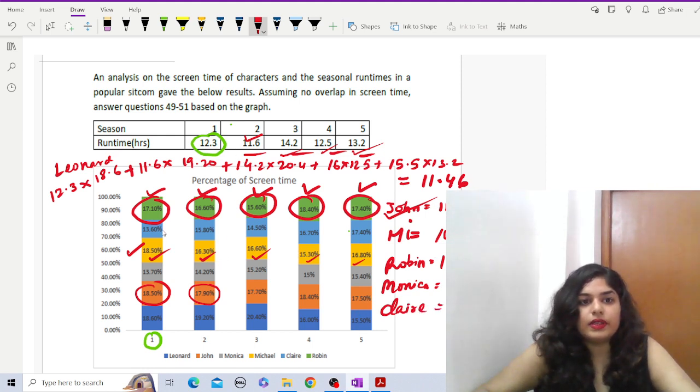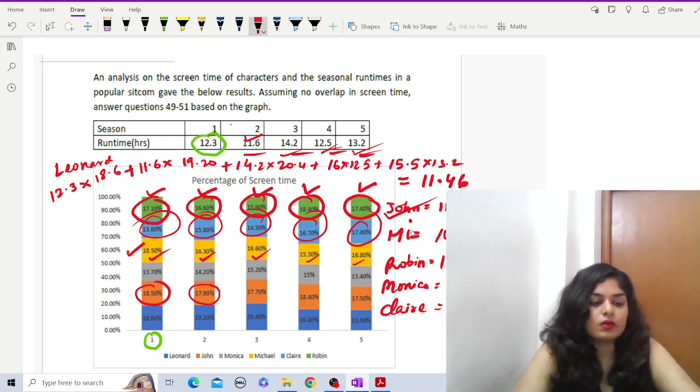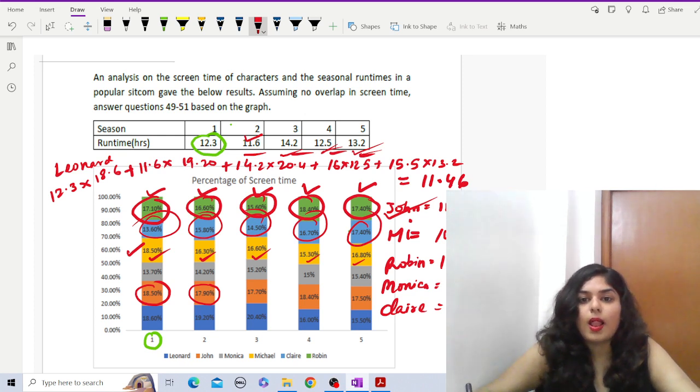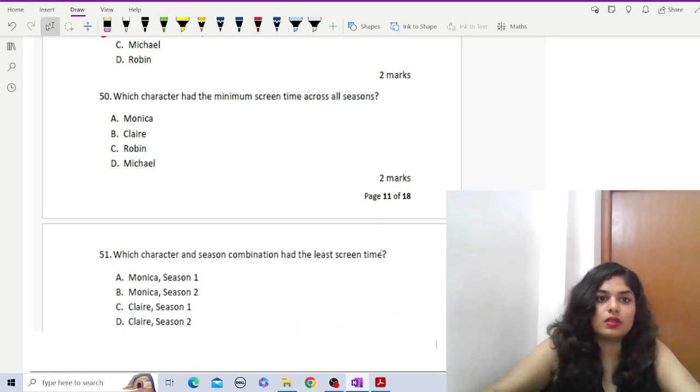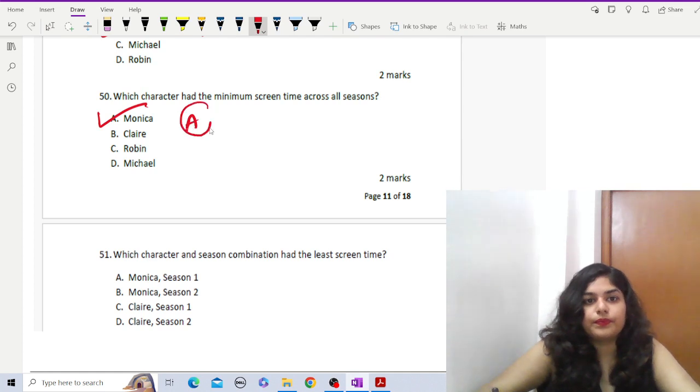And for Claire, where is Claire? Yeah, Claire is this one. So 13.60 into 12.3, 15.30 into 11.6, 14.50 into 14.2, and so on with the respective hours. And for Claire, we have 9.95. So it's very clear that it's Monica across all seasons. So it is option A.